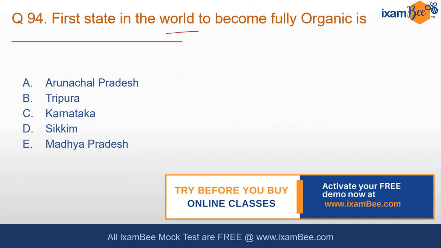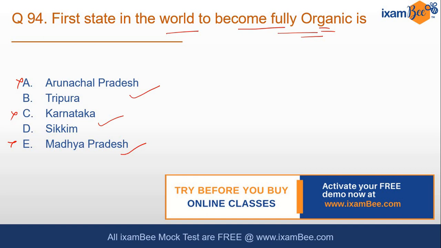First state in the world to become fully organic. In this type of question, I always ask you to use intelligent guessing. Becoming fully organic means no use of agrochemicals. So do you think bigger states like Madhya Pradesh, Karnataka, Arunachal Pradesh? You must have some idea about the geography of Arunachal Pradesh. These are quite large territories, and you can immediately remove these 3, as they have a lot of agricultural land. How are they going to have good agricultural production without the use of chemicals? So it can be a smaller state, a hilly state.